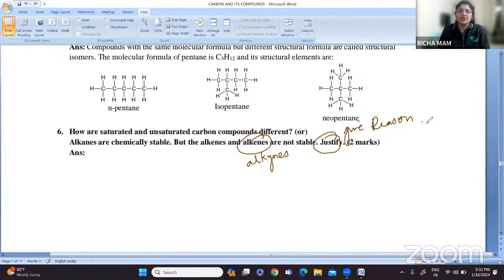Or the question can be asked as: alkanes are chemically stable, but alkenes and alkynes are not stable. Justify, which means give reason. What is the reason? Yes, what is the reason, students?